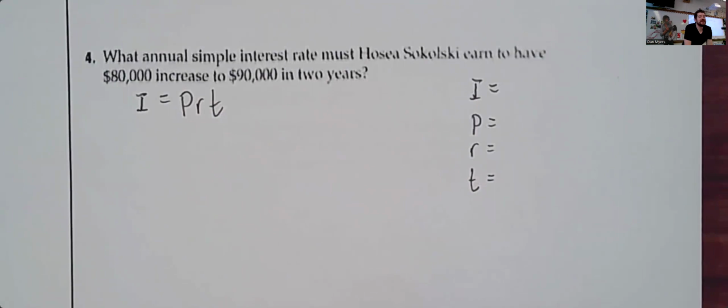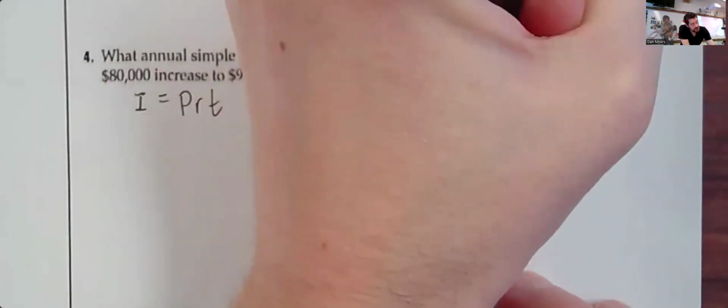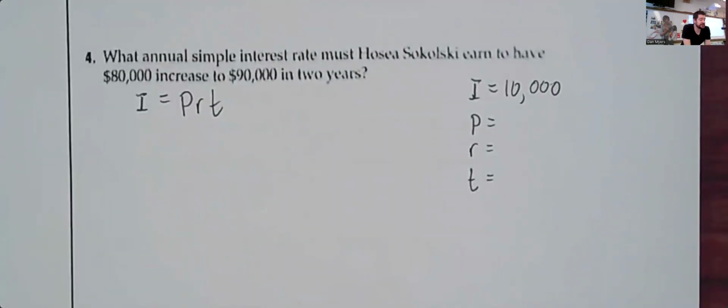How much money did Hosea earn over the 2 years? Why do we know he earned $10,000 in interest? Yeah, he started with 80,000. He ended with 90,000, which means the account gained $10,000 in interest. Good there? So I is 10,000. That's how much interest was earned over 2 years.